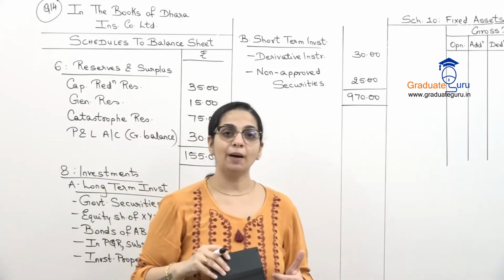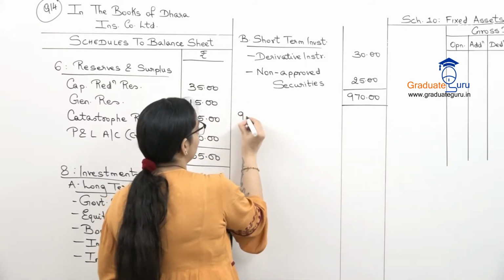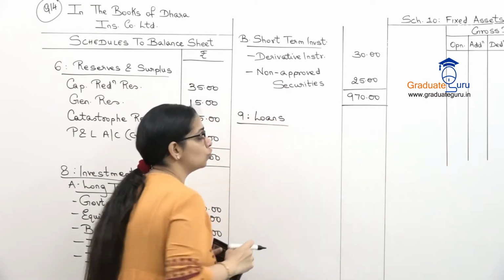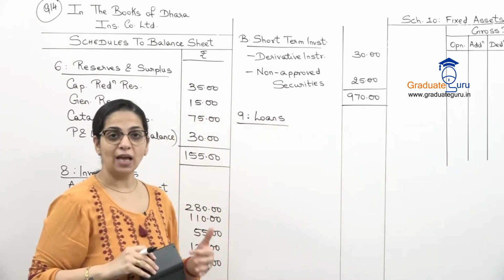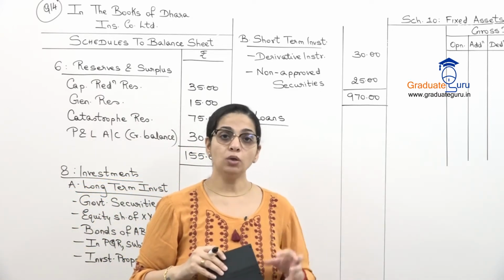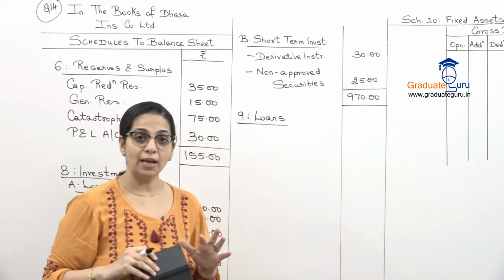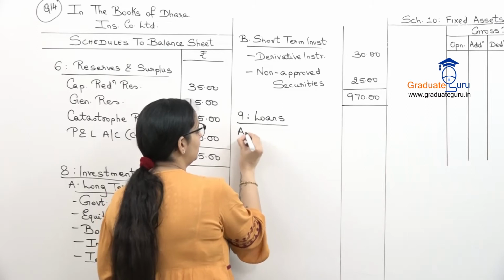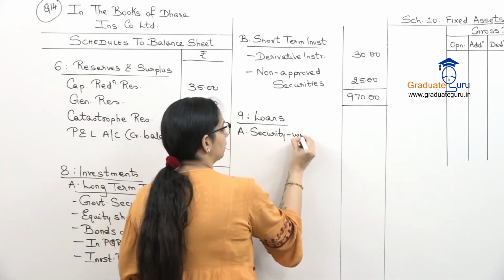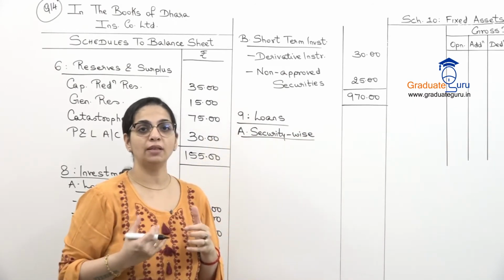Now after investments we have our schedule for loans. So schedule number 9 is loans. These are loan assets, the loans we have given. So that becomes an asset. These are not the loans taken. Now in the loans schedule you have to give quite a few details. So first we have to give security wise classification. In loans there are 4 different classifications that we have to show.